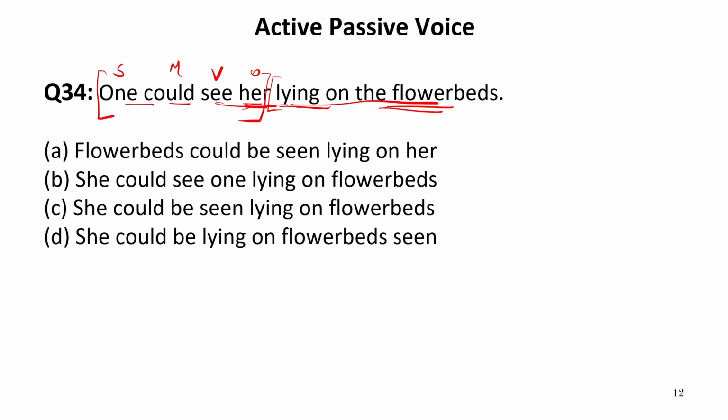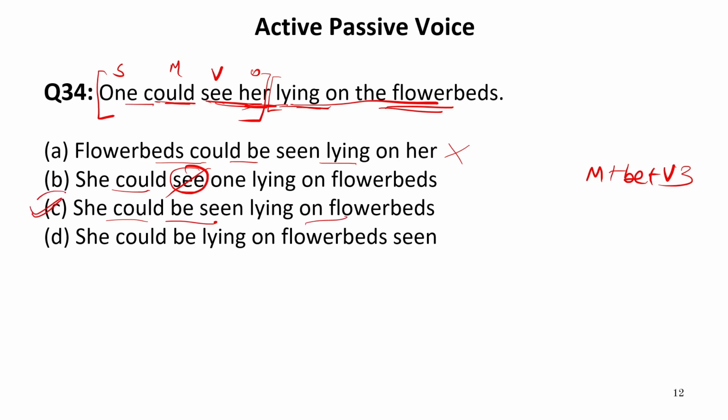Her is an object, so in the passive voice it will be on the subject place in the form of nominative case, that is she. And could is a modal. After modal we need be and then main verb third form, and the main verb over here is see, which will be converted into seen. Now let us see the options. Flower beds could be seen lying on her. No, flower beds are not lying on her. This is incorrect sentence. She could see. Now could see, we need see third form, that is seen. She could be seen lying on flower beds.